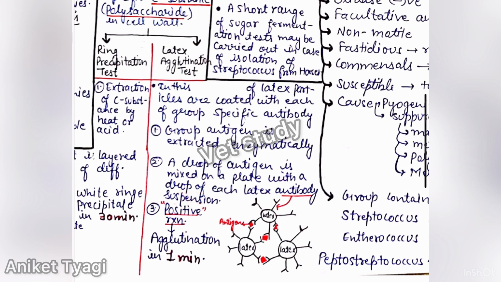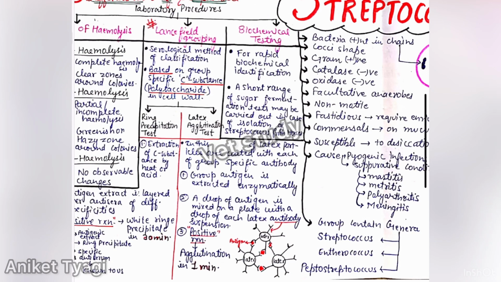When you put a drop of antigen, what will happen? If the antigen and antibodies are of similar type, then there will be a positive reaction and there will be agglutination, meaning all particles will combine with each other. So agglutination will occur in 1 minute. If they are of different type, then there will be no agglutination. So this is as simple as that. And this is Lancefield grouping. So this is very important, Lancefield grouping.